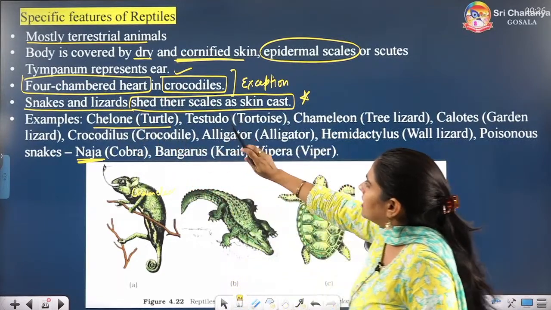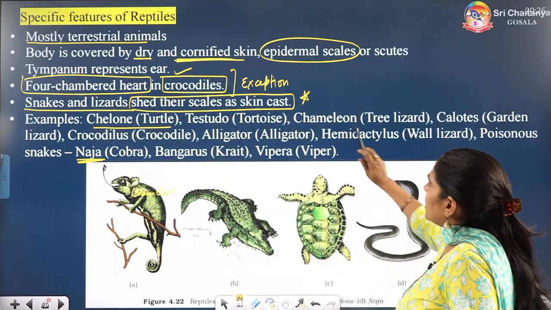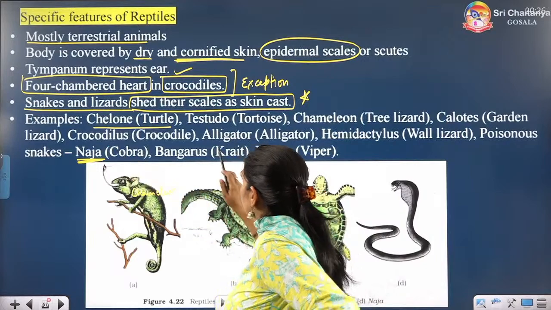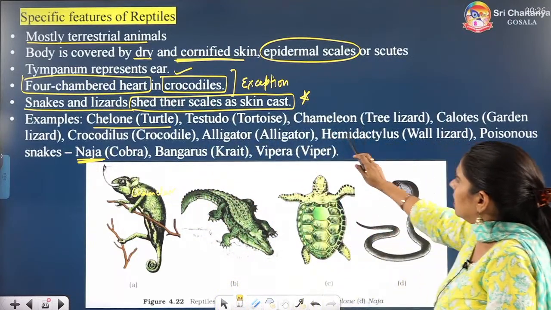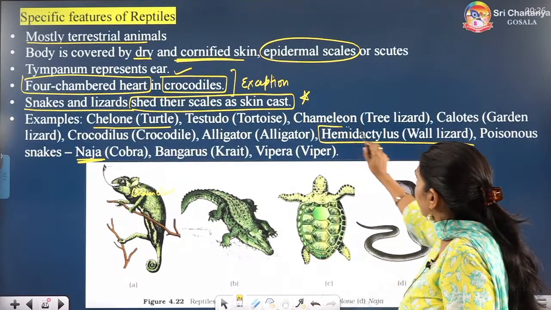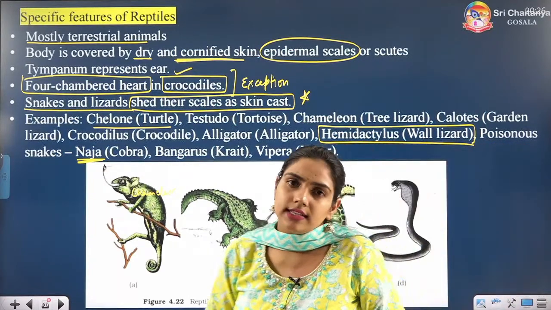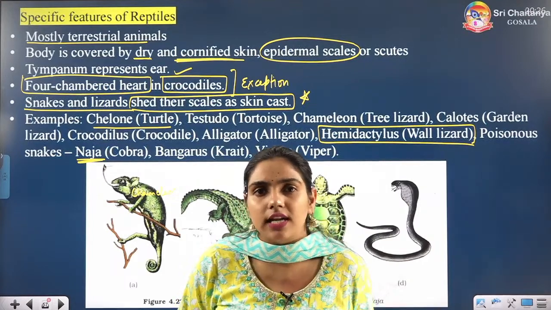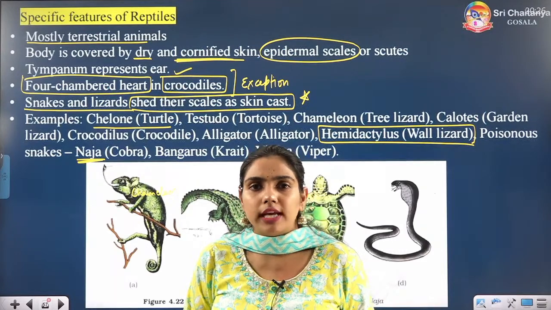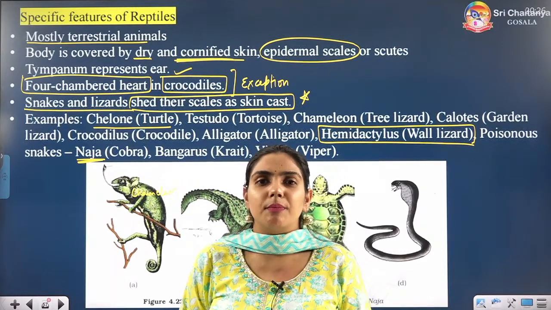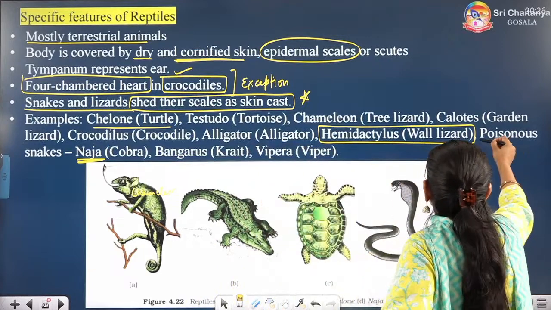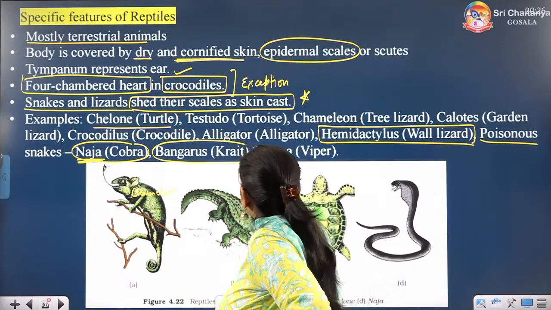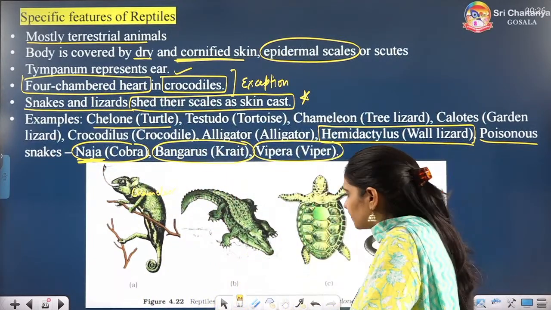Chelone is turtle, testudo is tortoise, chameleon tree lizard, calotes garden lizard, crocodilus crocodile, alligator alligator, hemidactylus wall lizard. You will find this in your homes. Yes, in your houses you will find this hemidactylus. You must have given certain names to the lizards of your home. Yes or no? Sometimes they are becoming your pet. Alright. Poisonous snakes you have to remember. Cobra, krait, bungarus, vipera, viper.